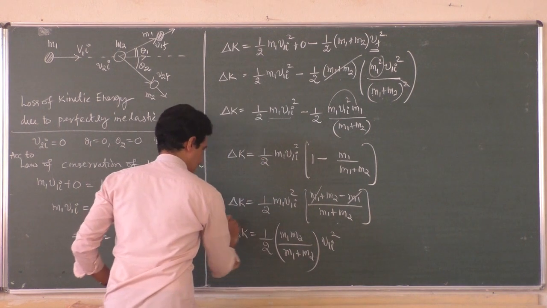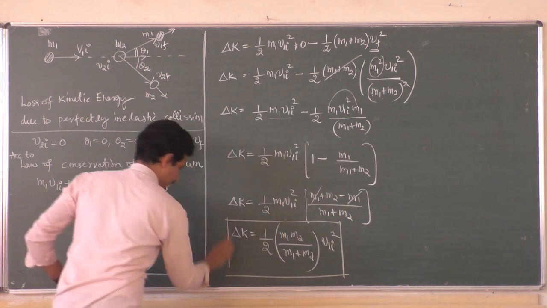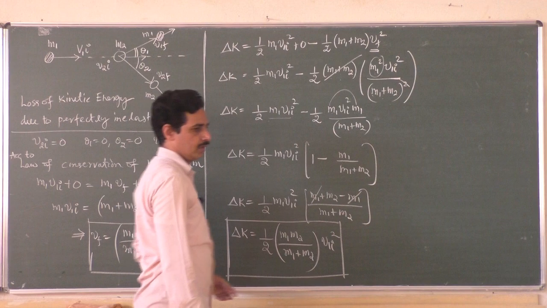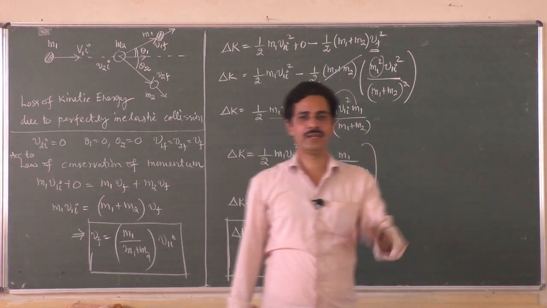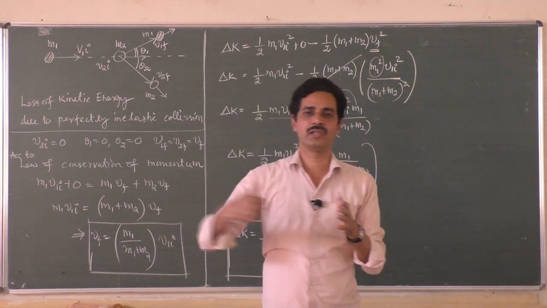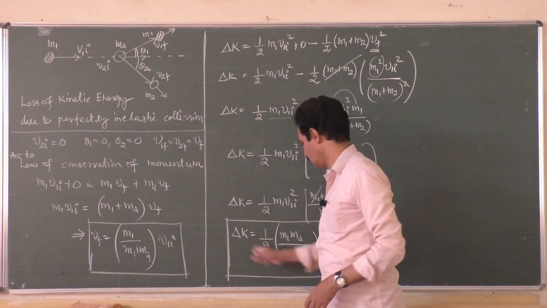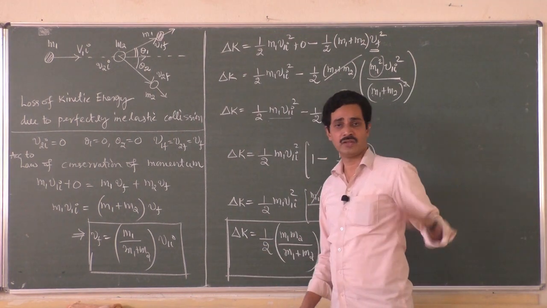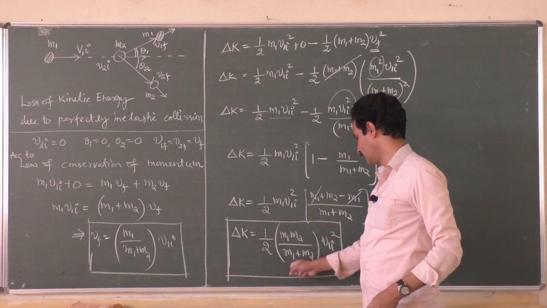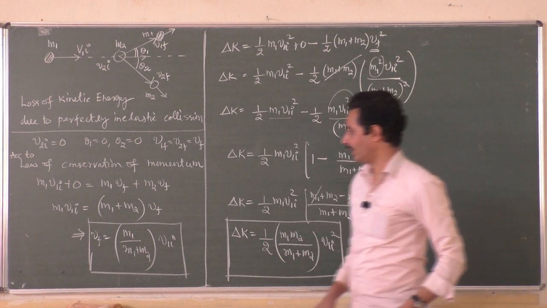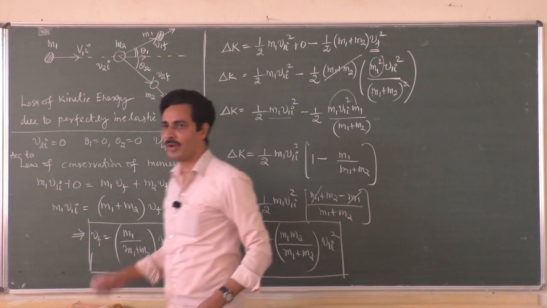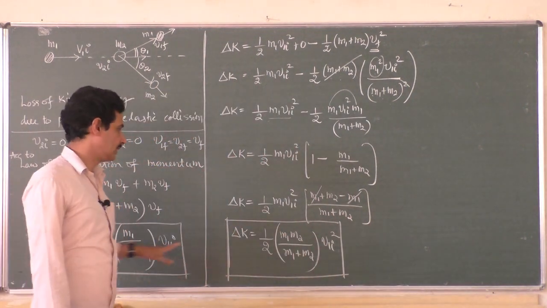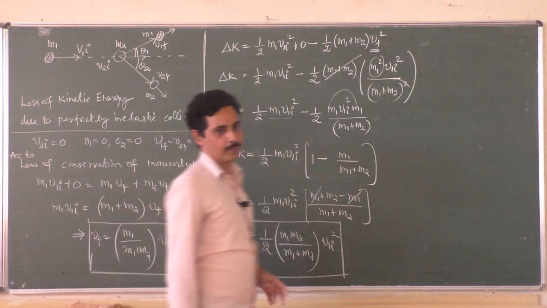So this equation gives the loss of kinetic energy due to collision in a perfectly inelastic collision where the bodies stick together after collision. This is the amount of kinetic energy loss. It may appear in the form of heat or sound. So half m1 m2 divided by (m1 plus m2) v1i square, whereas the other equation gives the final common velocity of the two bodies after collision. So this is one application.